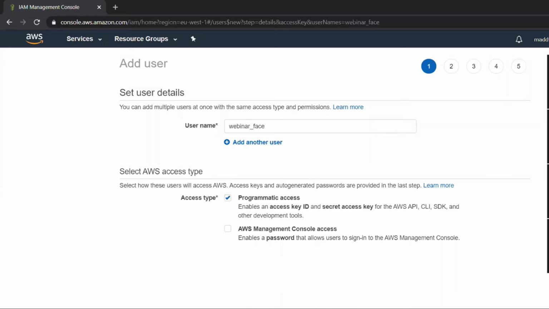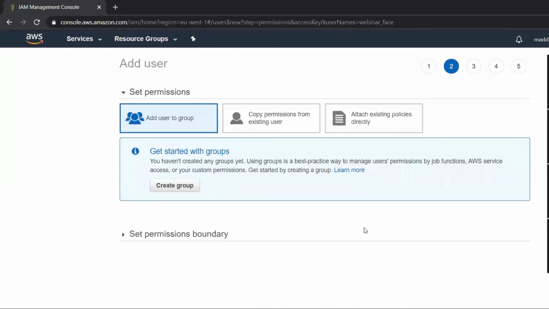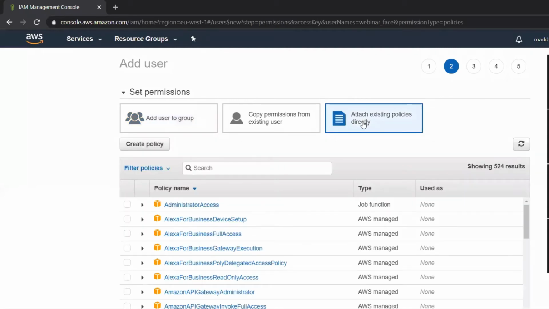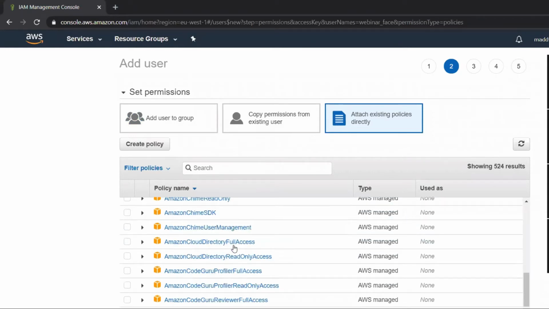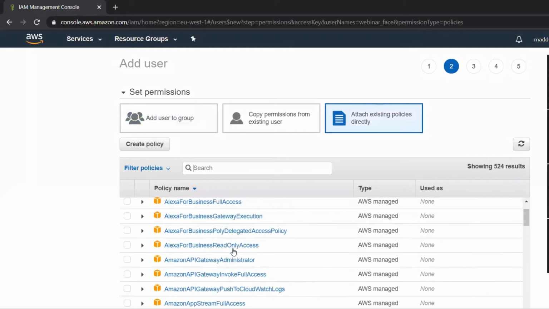You need to click on Next: Permissions. This part is very important because you need to take some permissions, or create some policies here. This is a very important step, because in some places people will miss it. They'll click on next tag, but you need to allocate some permissions to your user. That is based on the application you want to build, because there are a lot of policies here. You need to identify which policy will suit this user.